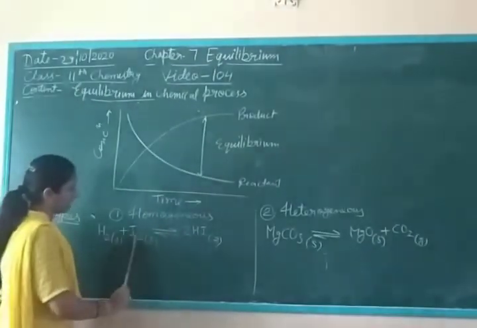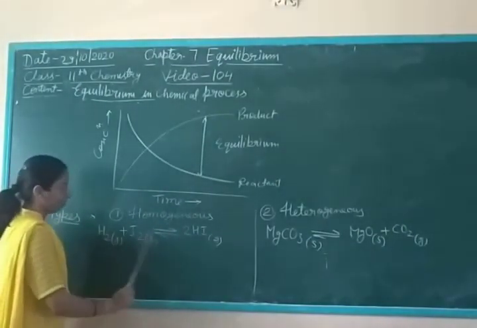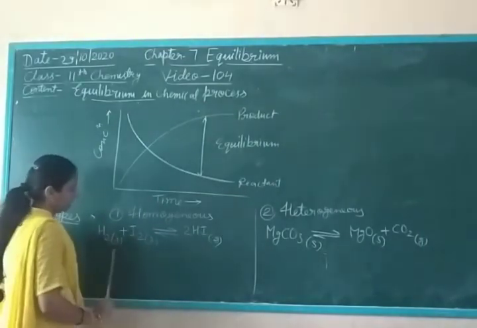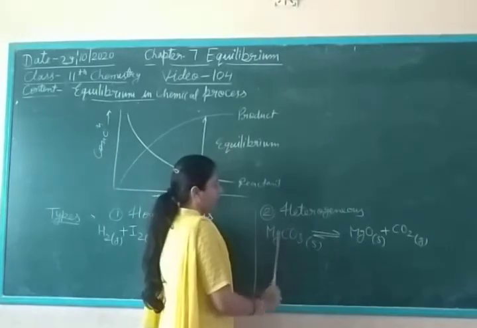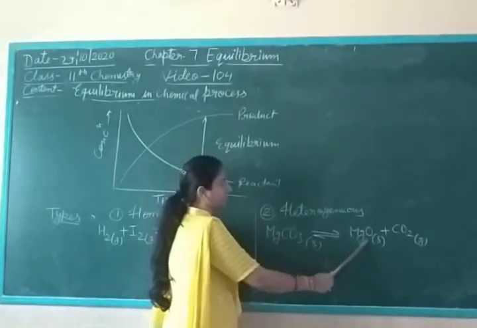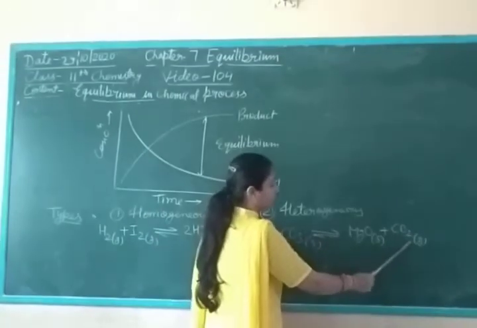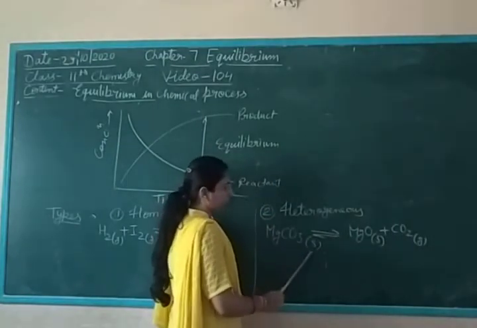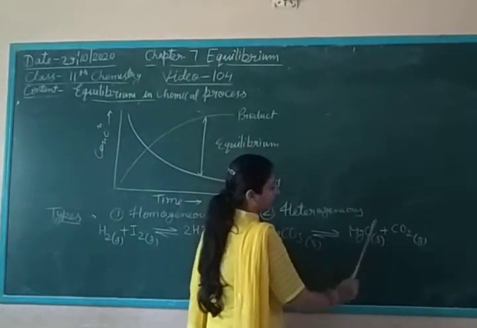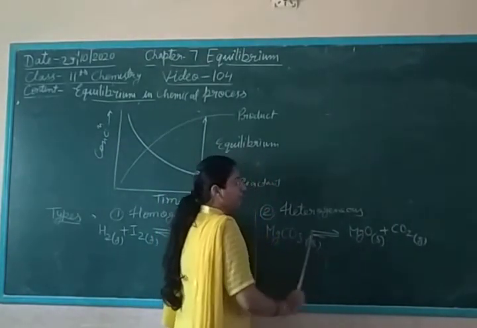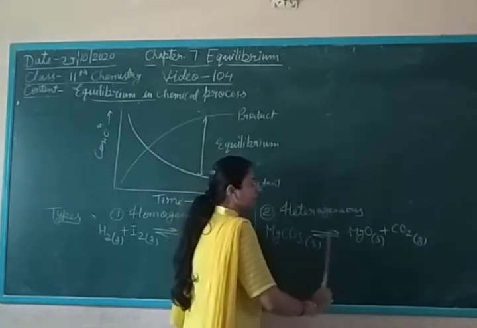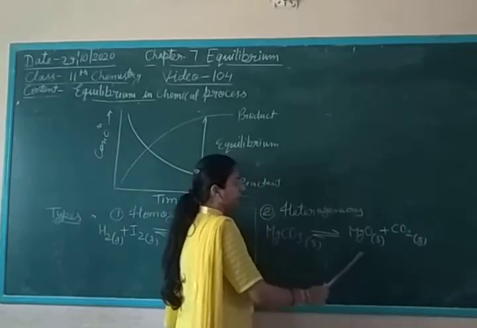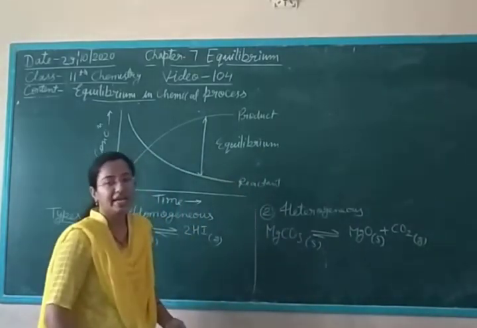Both reactant and product are in the same phase, all gaseous. But in heterogeneous, magnesium carbonate solid converts into magnesium oxide solid and CO2 gas. Here the reactant is solid and the products are one solid and one gas, so all are in different phases, and it is known as heterogeneous equilibrium.